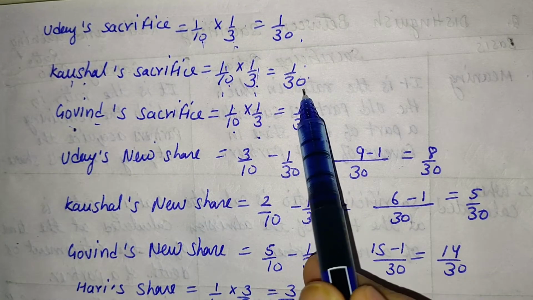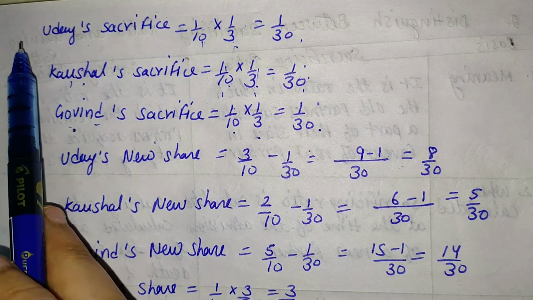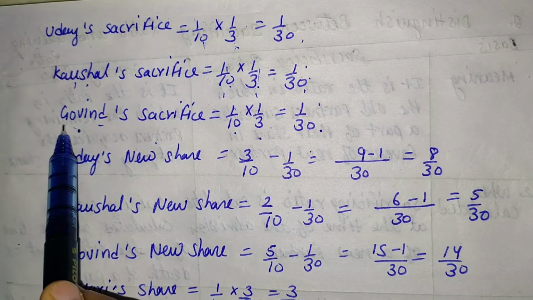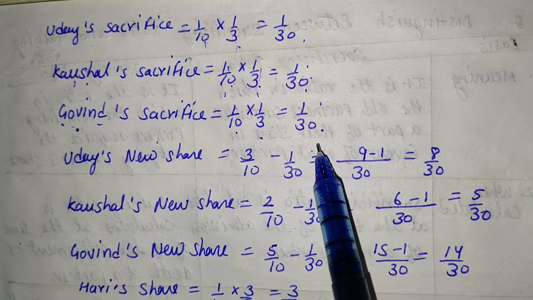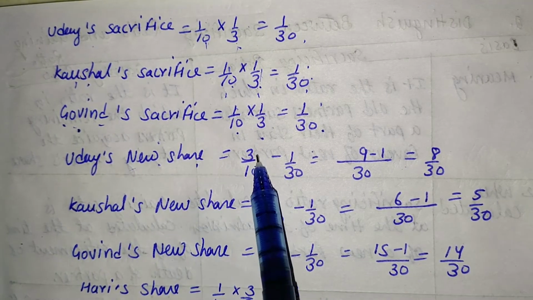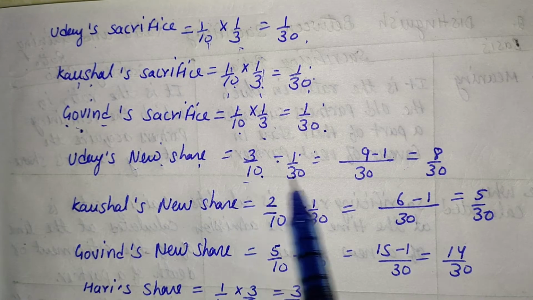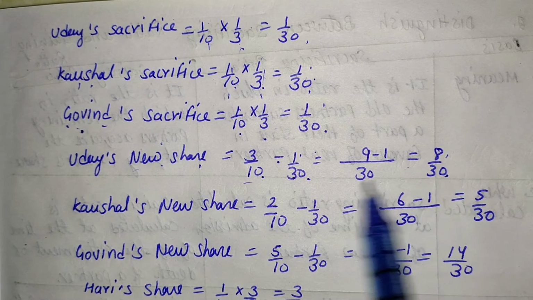Same as that, 1/30 and 1/30. At the time of admission of Hari, the three partners are in a sacrifice position, and that share is deducted from their share. Here it is Uday's new share. Uday's old share is 3/10. Uday sacrifices 1/30. After solving this, Uday's new share is 8/30.